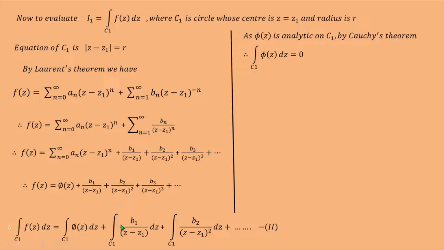Now we have to evaluate the integration over C1 of b1 upon z minus z1 dz. Here b1 is constant, so you can take it outside of that integral, and so we get b1 times the integration over C1 of 1 upon z minus z1 dz.